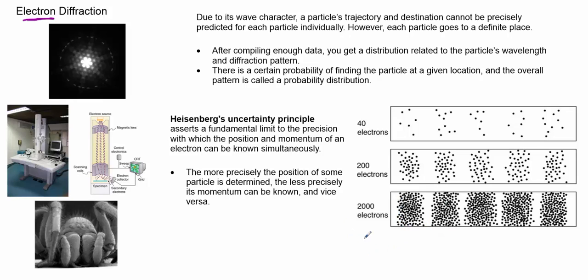And it shows that electrons are going to land in predictable areas, but we cannot predict precisely where. There's going to be a probability of finding an electron at a particular location versus knowing for sure exactly where that electron will go. And also recognize you don't know if the one electron will go to the left maxima or the right maxima or the central maxima. It's difficult to predict, but with enough data and enough collecting and analysis of mathematical models, we can start to get a probability of finding particles.